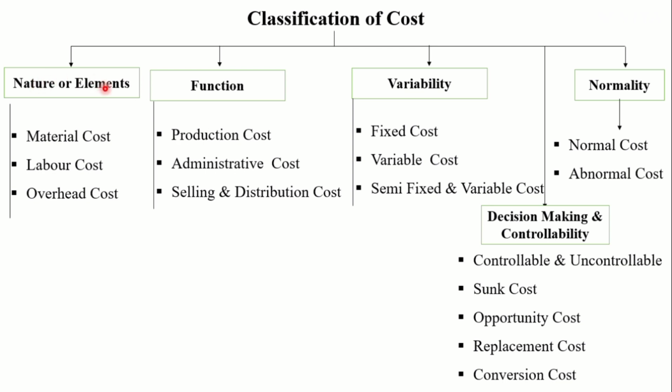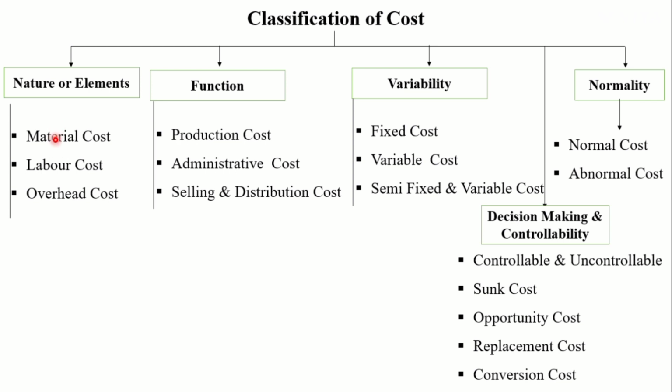On the basis of nature and element, cost is classified as a material cost, labor cost, and overhead cost. In detail, we are going to see in the next slide what is meant by material cost, labor cost, and overhead cost, because these are the part of cost sheet. These costs are further classified into direct material cost, indirect material cost, direct labor cost, indirect labor cost, direct overhead, indirect overhead.